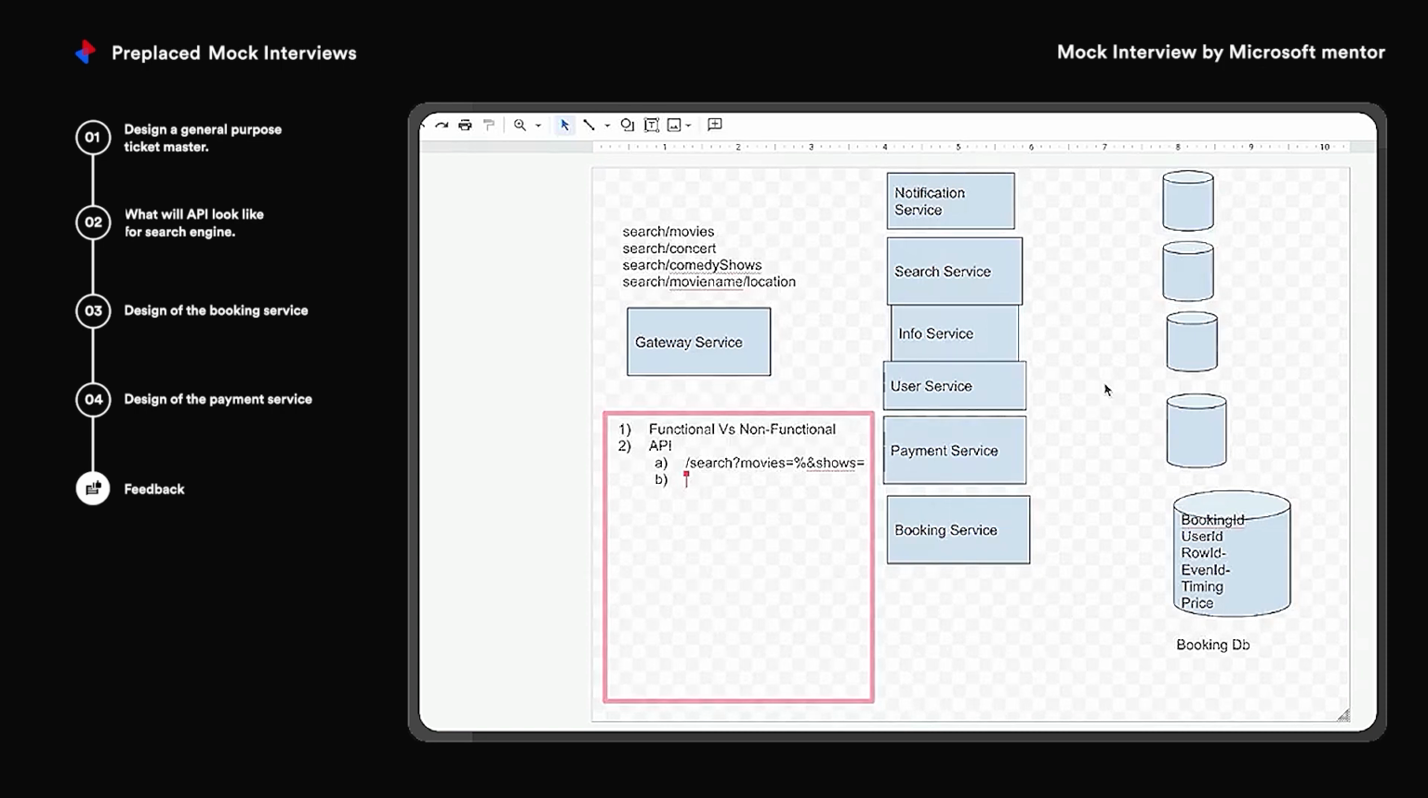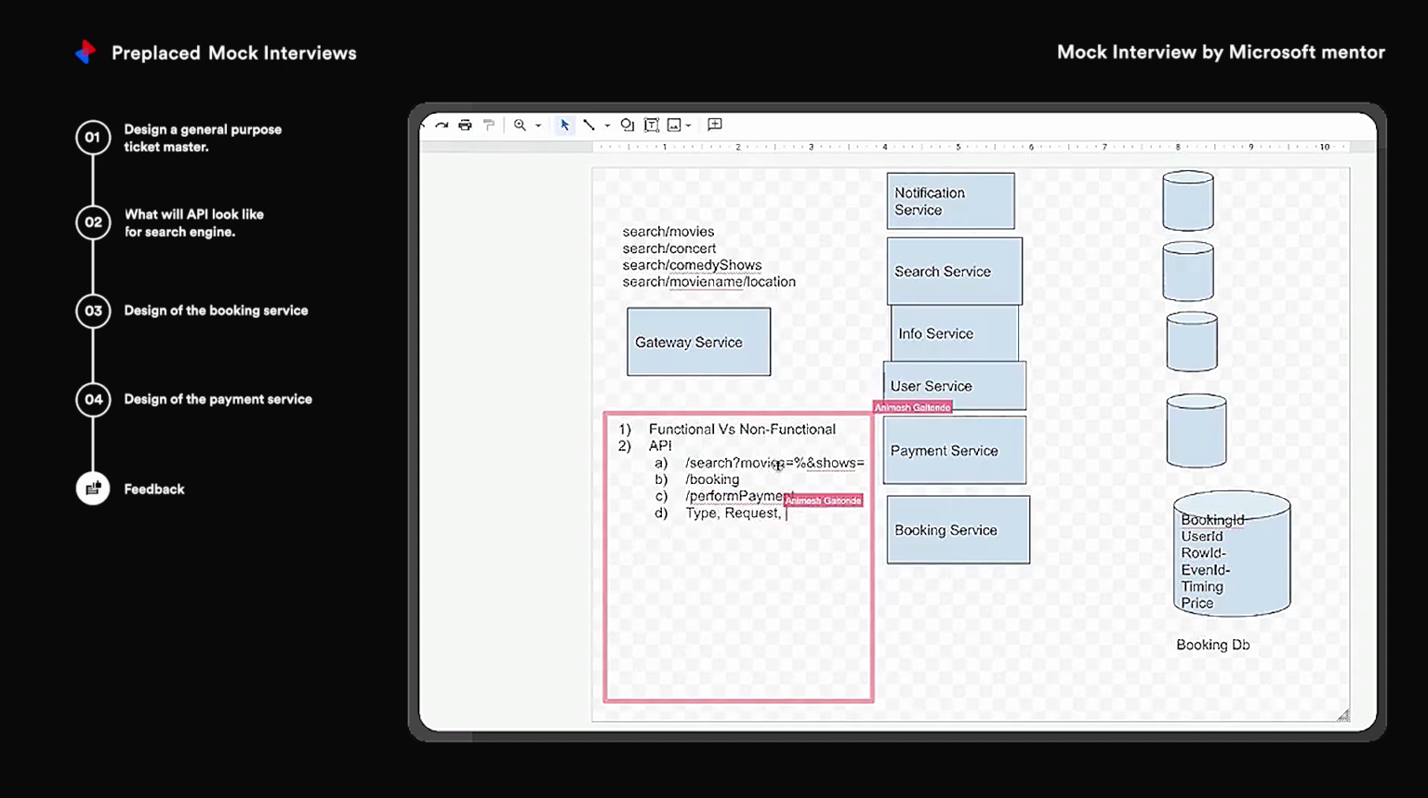Okay, so that is one thing. And the APIs of other services, for example booking and perform payment, were missing. Other than that, once you design the API, always specify what the type of method will be.